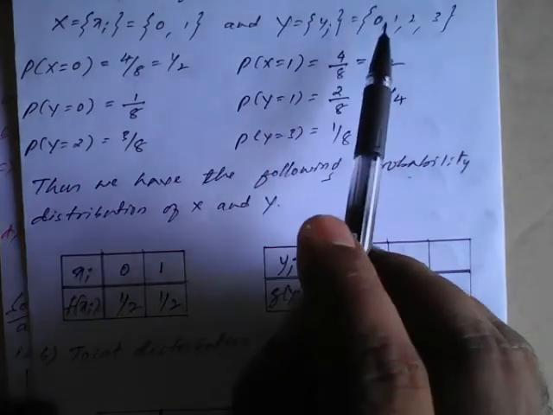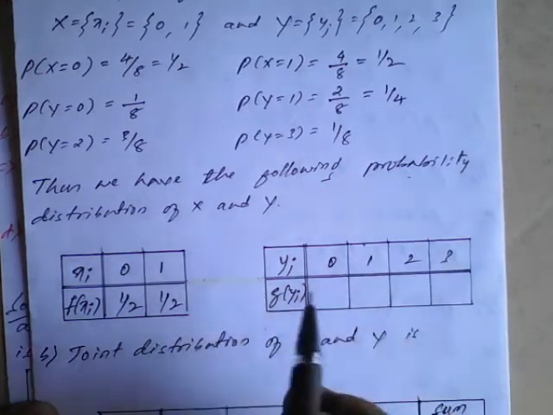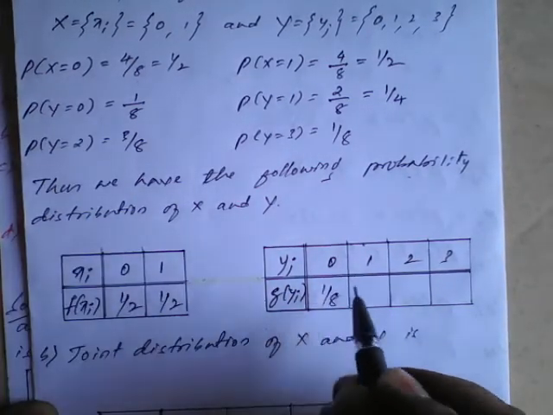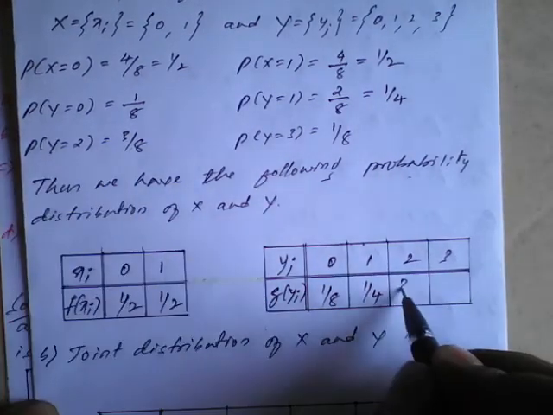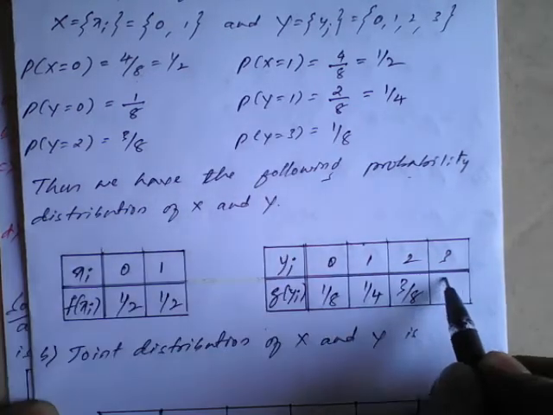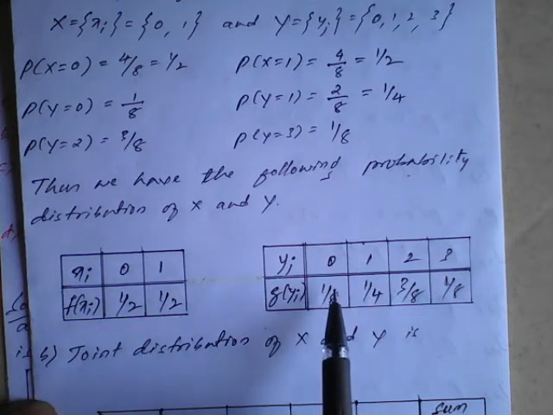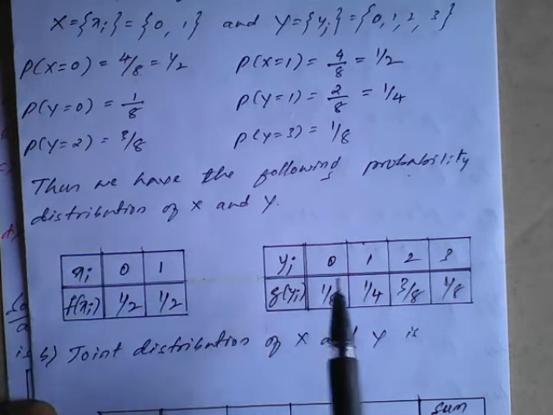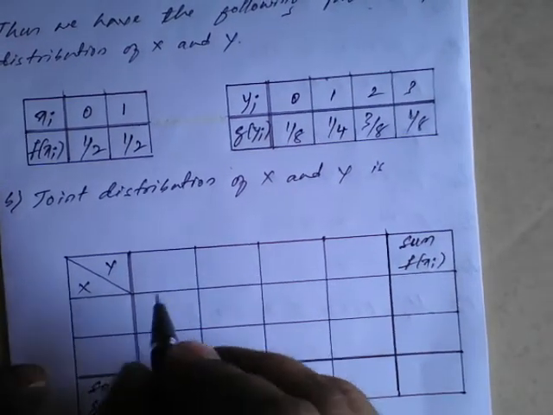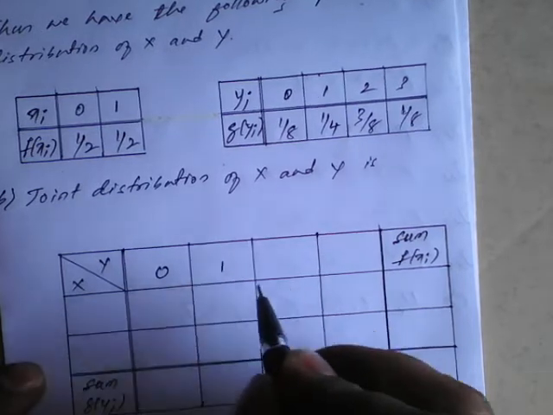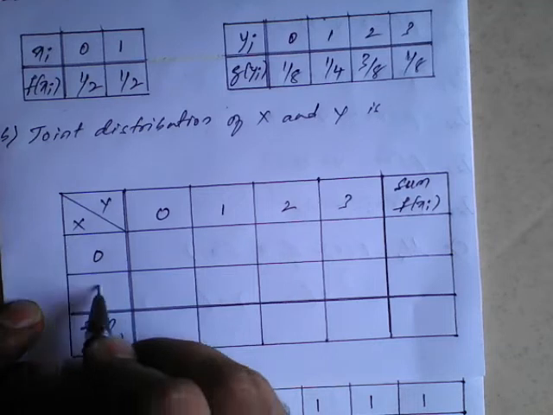Similarly, y takes the values 0, 1, 2, 3. When y is 0, it is 1 upon 8. When y is 1, it is 1 upon 4. When y is 2, it is 3 upon 8. When y is 3, it is 1 upon 8. So in this way, this is a marginal distribution. With the help of this marginal distribution, we will go for a probability distribution table now. The y values are 0, 1, 2, 3. The x values are only 0 and 1.